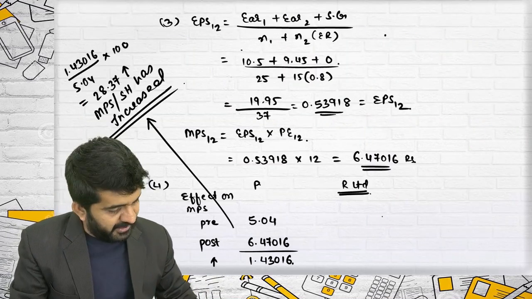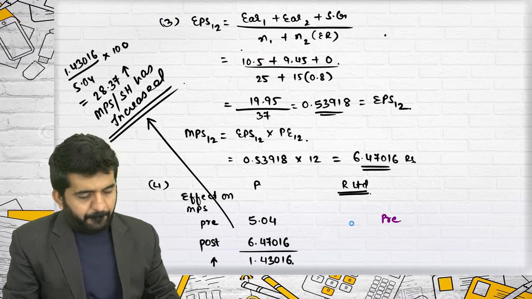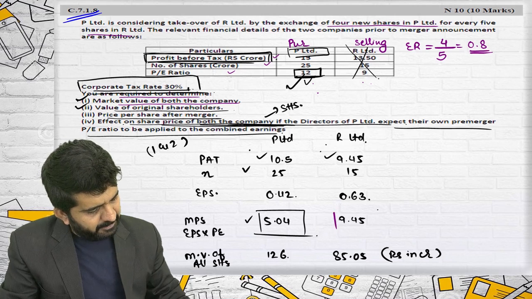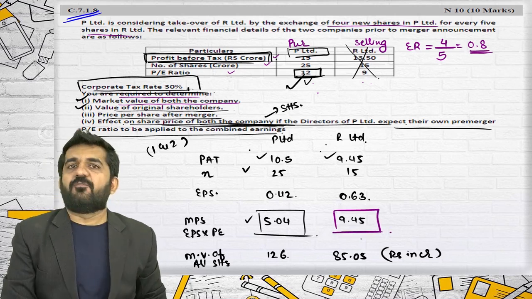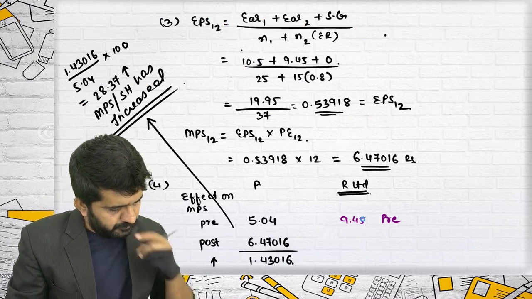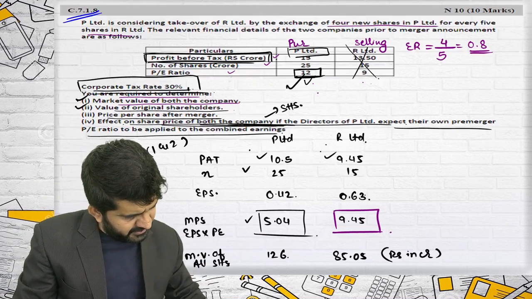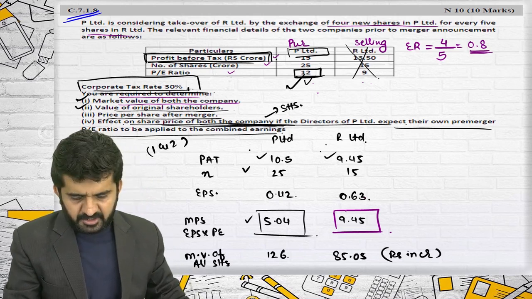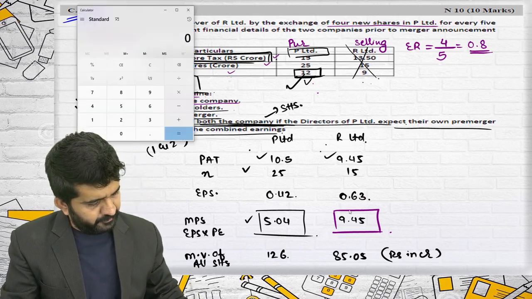What was their pre-price? Pre-merger, their market price of the share was 9.45. This is for sure. That is 9.45 is MPS. We have done 0.63 into 9, it should be 5.67.